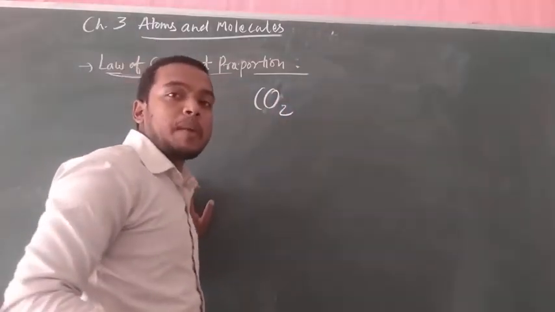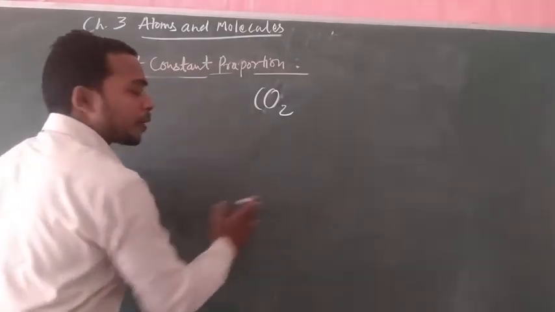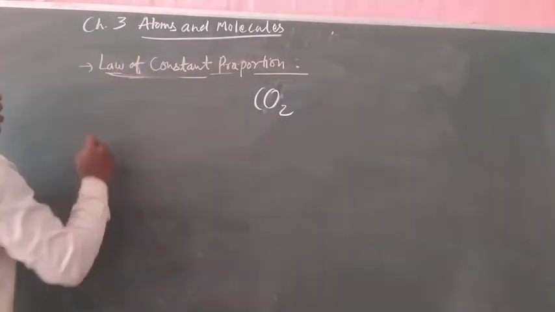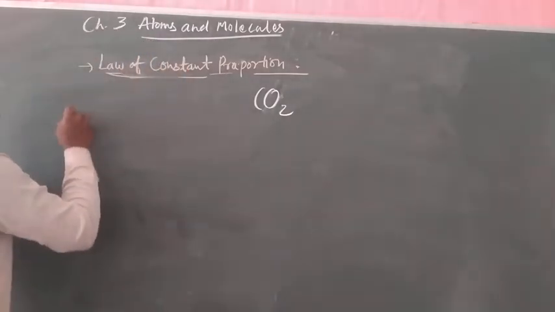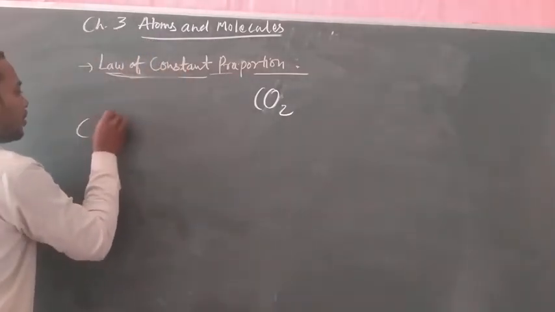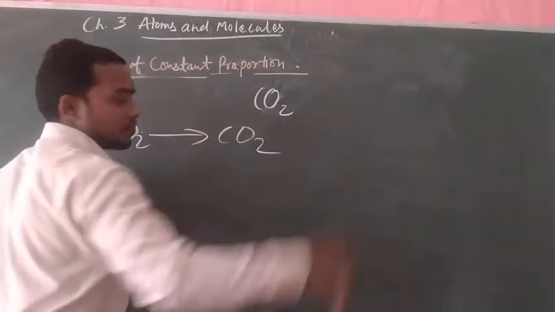the atomic masses of the elements combine in a fixed way. Suppose carbon and oxygen, O2, give carbon dioxide.